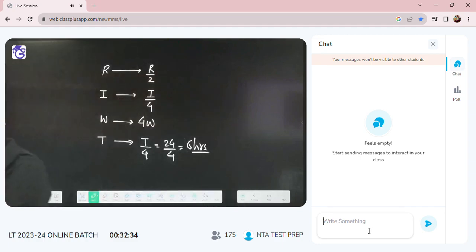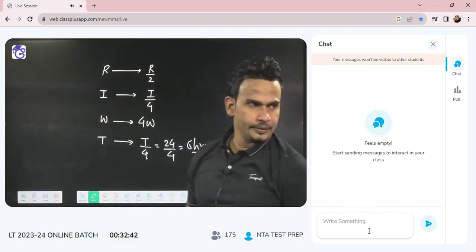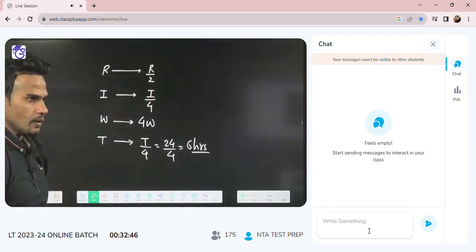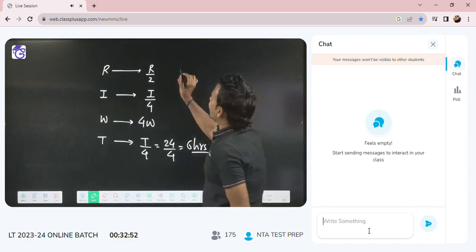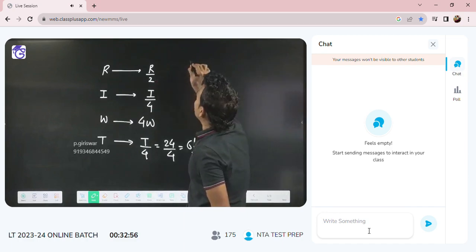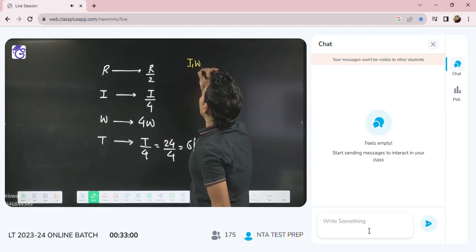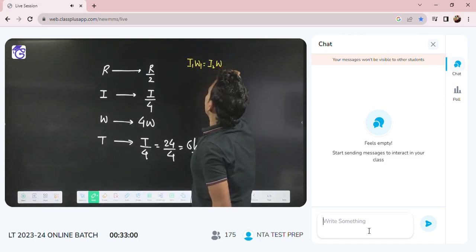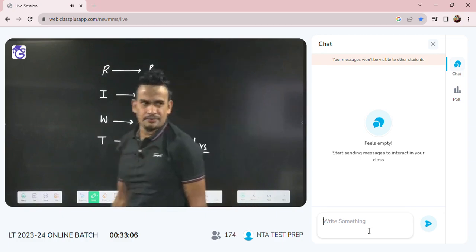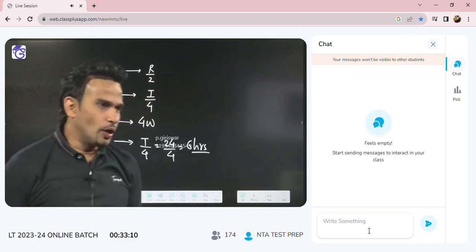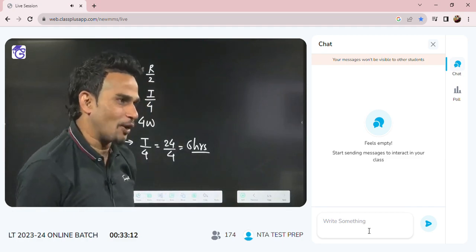Is it okay? Can I be 100% sure you will be able to do such a question? Everyone will be able to do. If you want to do with entire steps, someone says, sir, I will solve with formula, then you have to do like this: I1 omega 1 will be equal to I2 omega 2. Then you can put the value of I1, I2 and you can get the answer. This is better. We'll discuss that later on. Now I'll give you the next question.